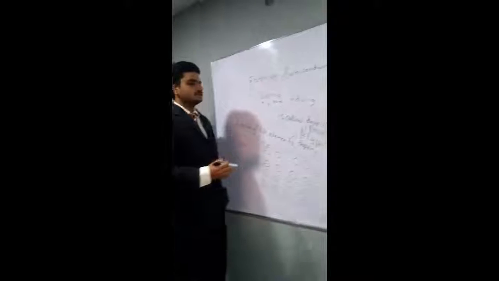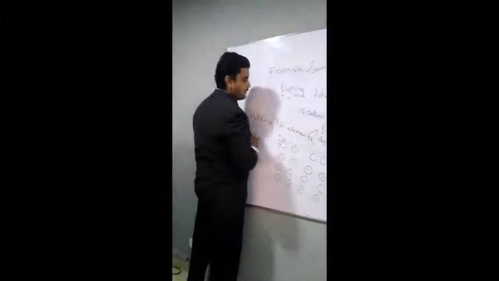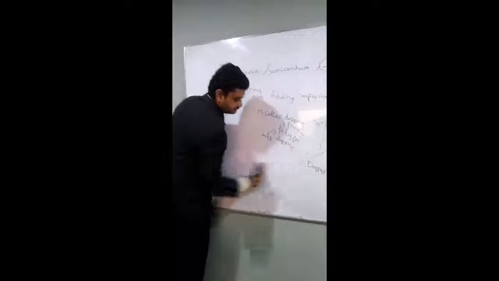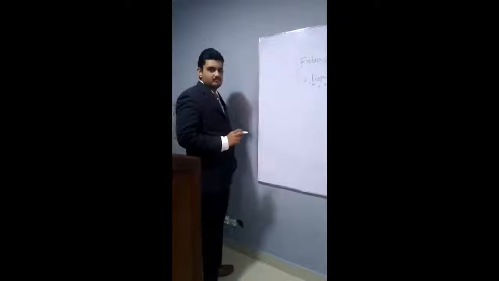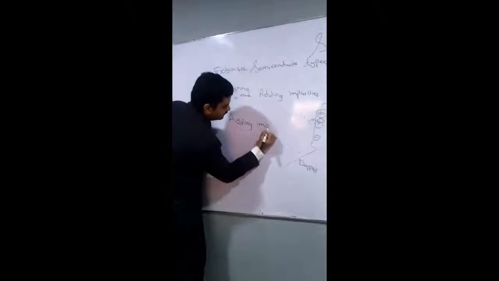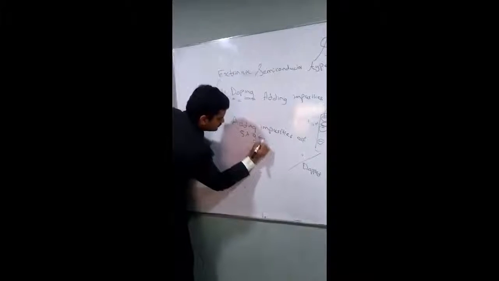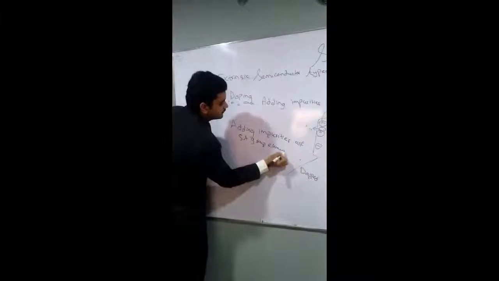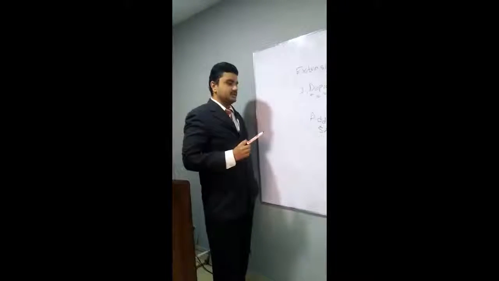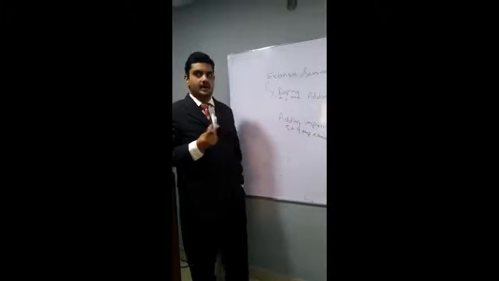Alright, now I'm going to discuss n-type doping. Now adding impurity of 5A group elements, what will be done? 5A group elements have a high electronic cloud. It means that they have more electrons than holes. There are fewer holes and their electronegativity as well is too high, 5A elements.